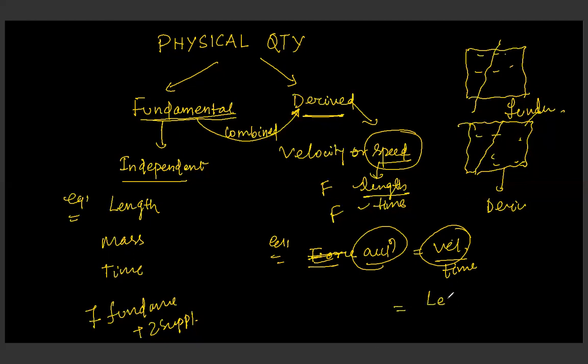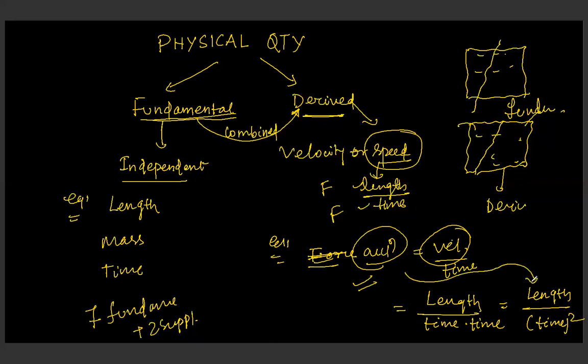So velocity is length by time, and acceleration is velocity by time, right? So that means it will become length by time square, length by square of time, right? So again, this is our derived quantity which depends on the fundamental quantities. The derived quantities are dependent on the fundamental physical quantities. So this is the way how its units are going to be expressed. We will learn it one by one. Clear?